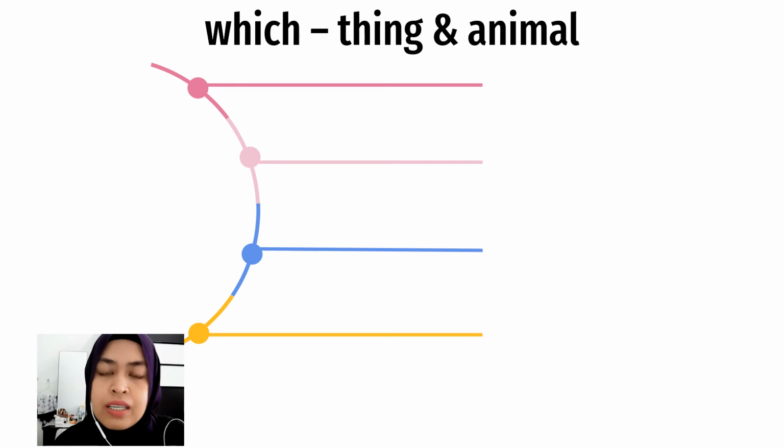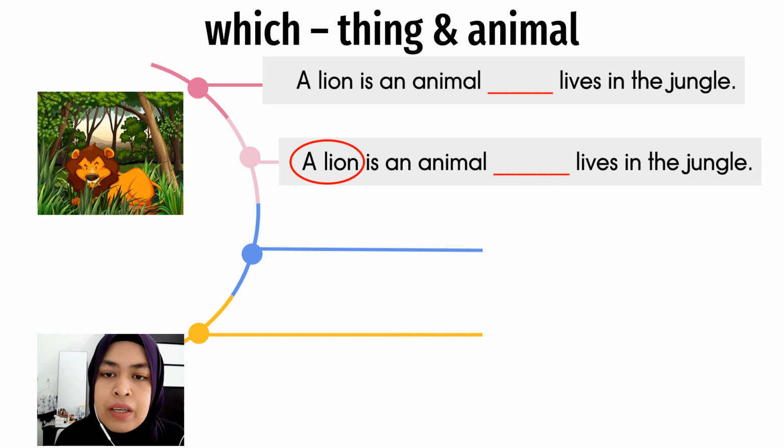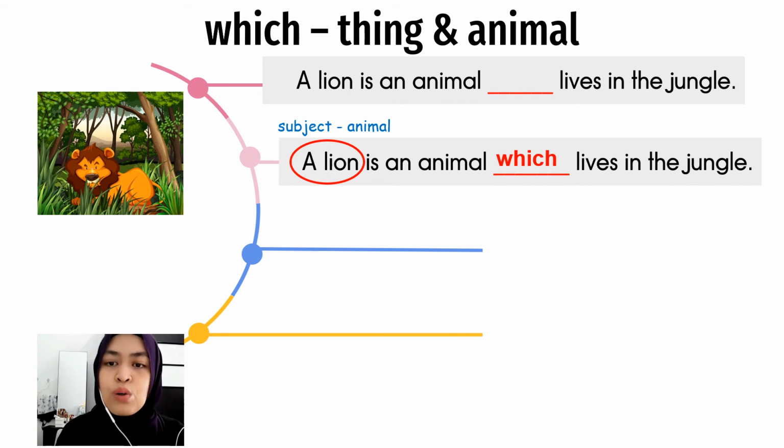Okay, which is very simple. It is for the subject in the sentence, but the subject here is things or animal. Okay, for example, a lion is an animal, lives in the jungle. So the subject here is lion. Lion is an animal, so we use which. A lion is an animal which lives in the jungle.